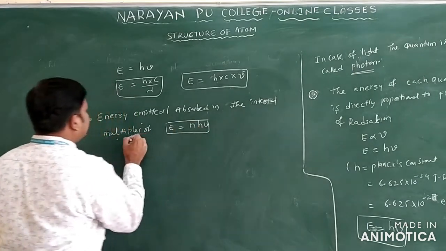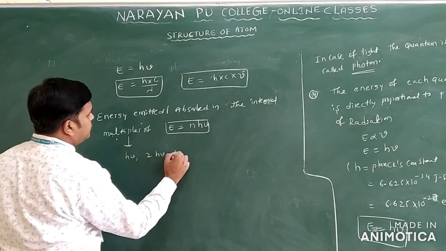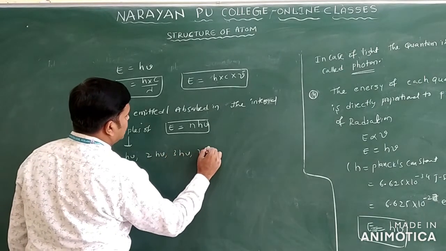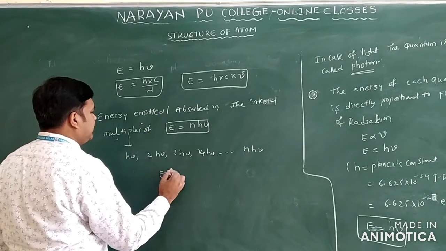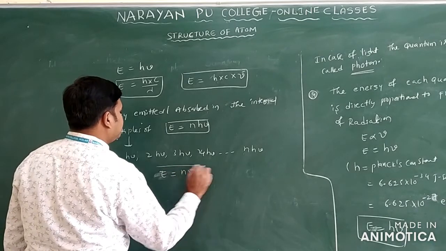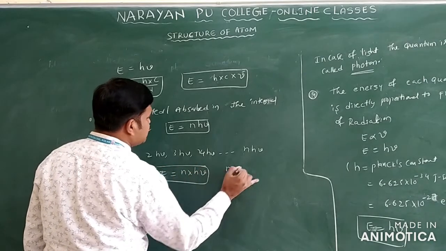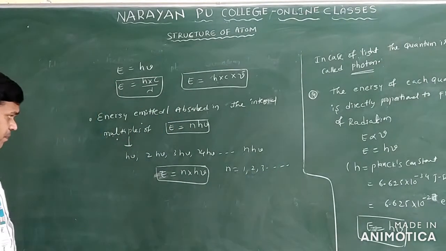How do the integral multiples go? h nu, 2h nu, 3h nu, 4h nu, and so on. From this you write E is equal to n h nu. What is n here? n is an integer: n is equal to 1, 2, 3 and so on.